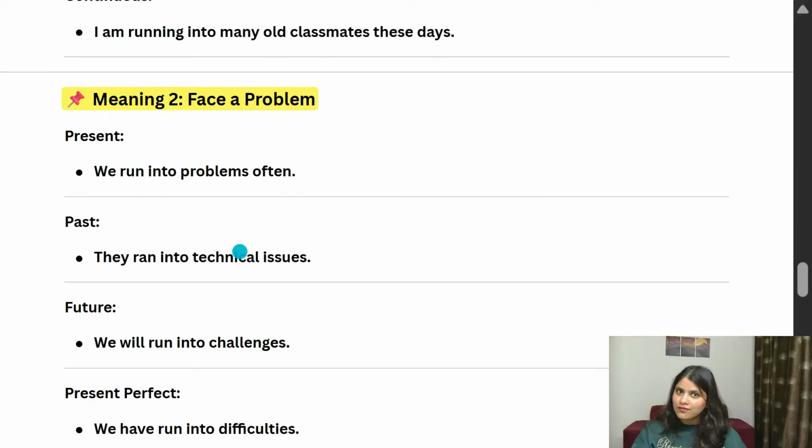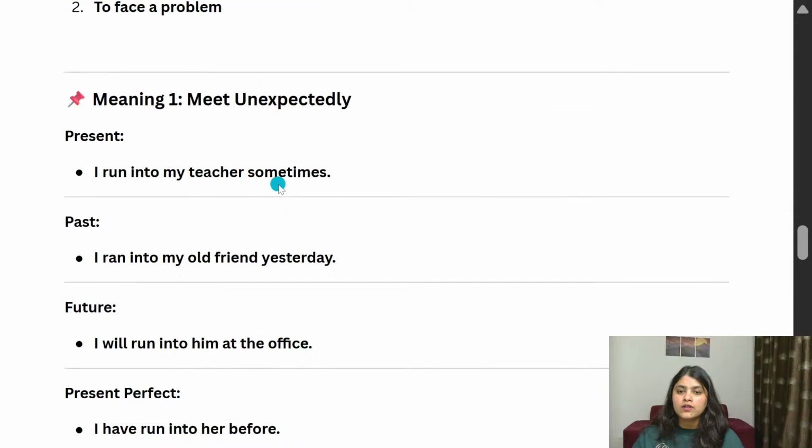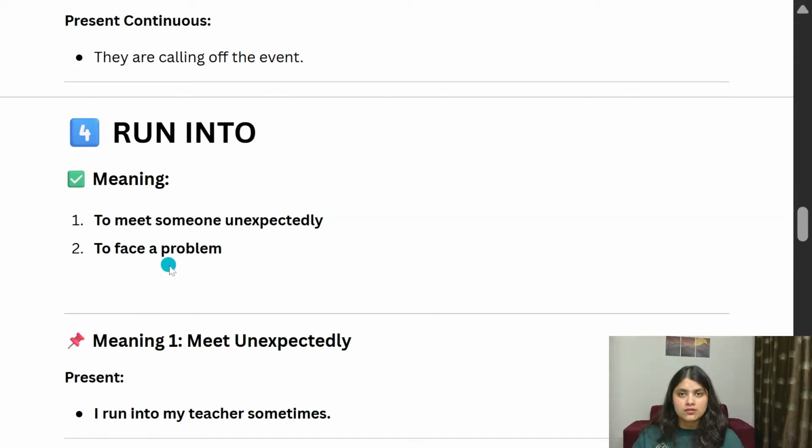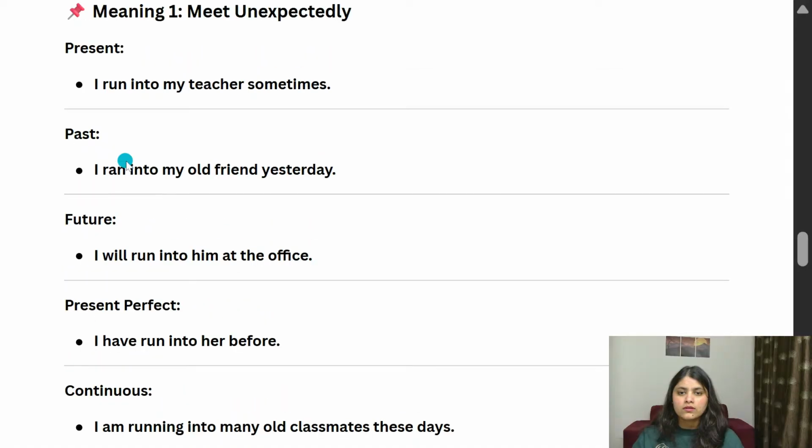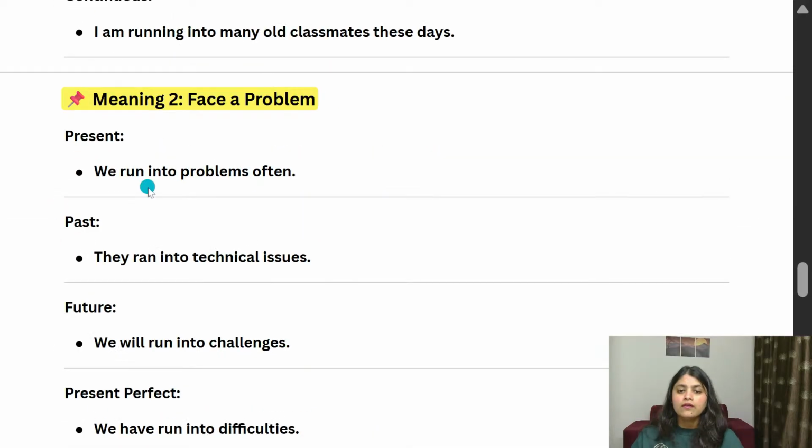So here you can see a few sentences. First one is, we run into problems often. Means we face a problem often. So when we say run into, that means face a problem. Got it? We run into problems often means we face problems often. Often means most of the time, like 50%, I think you can say often.